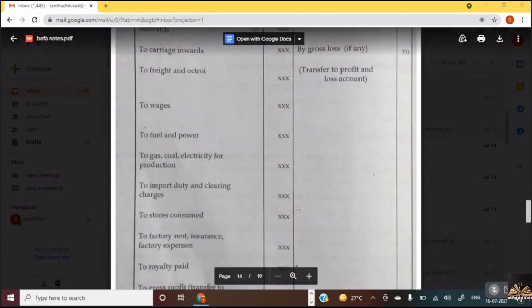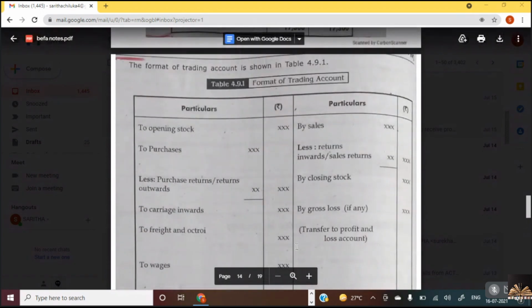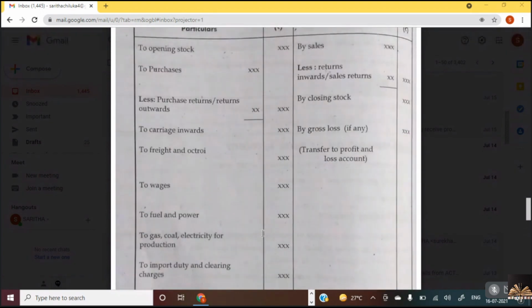So first, what we do, we take the opening stock given in the trial balance. What is the first procedure? We take journal entries, isn't it? Journal entries are passed based on three rules. What are the three rules that we have? Personal account, real account, and nominal account, based on which we pass the journal entries. Once we pass the journal entries, what we do next? Quickly tell me what we do once 31st March is over.